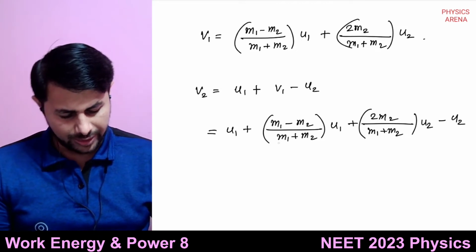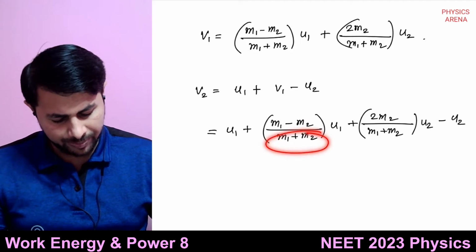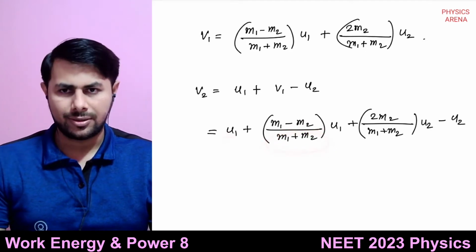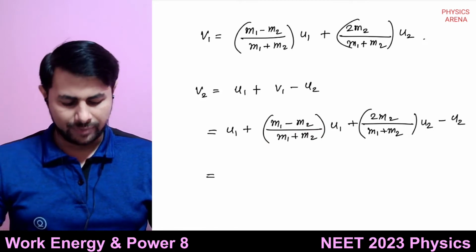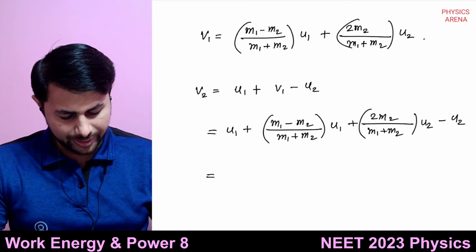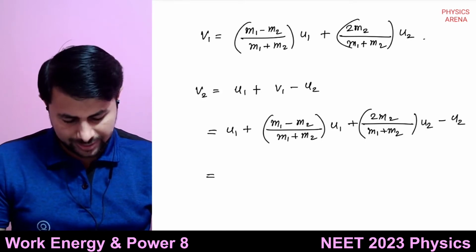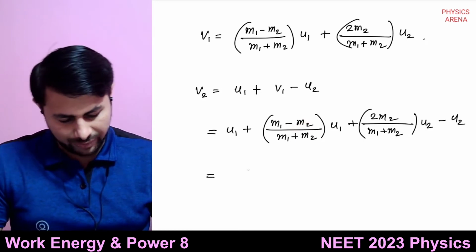Then you make the denominator the same, so it is (m1 + m2) multiplied by u1. What will happen? That plus m2 and minus m2 will get cancelled out and 2m1 will be left.